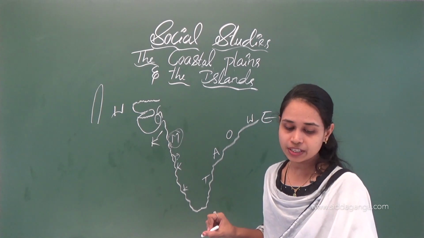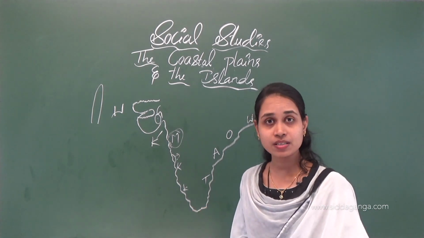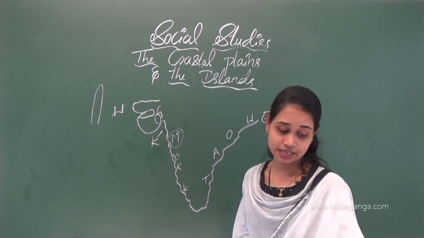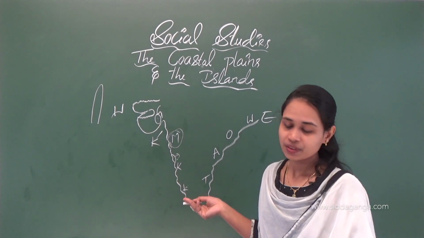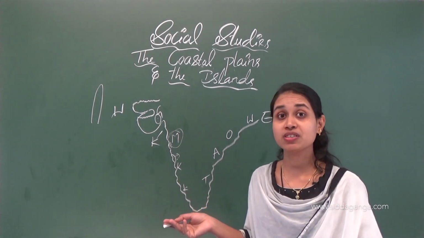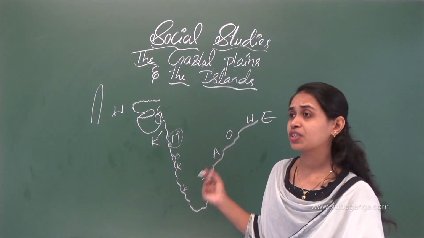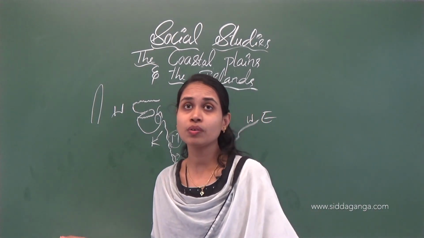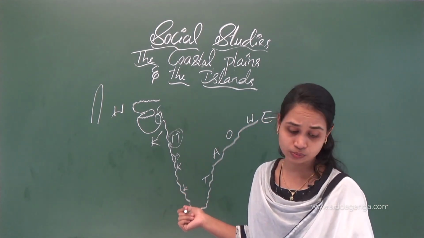It is famous all over the world. Why is it famous all over the world? Yes, for beautiful beaches, isn't it? We can see many beaches here in Goa. It has many old churches also.